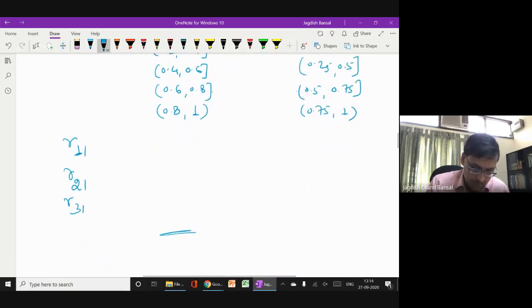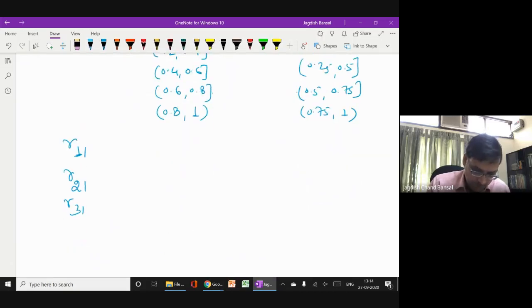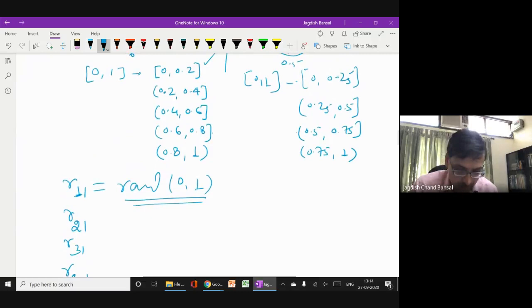R31, third aunt's first variable. 4 aunts' first variable, 5 aunts' first variable. This will be a random number between 0 and 1. We will generate these random numbers between 0 and 1, and we will see this R11, the first aunt.